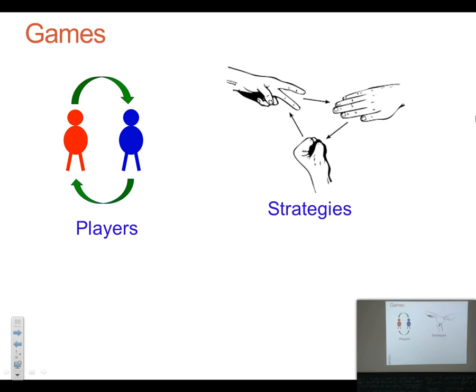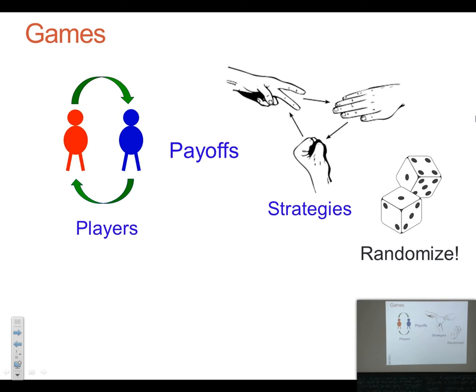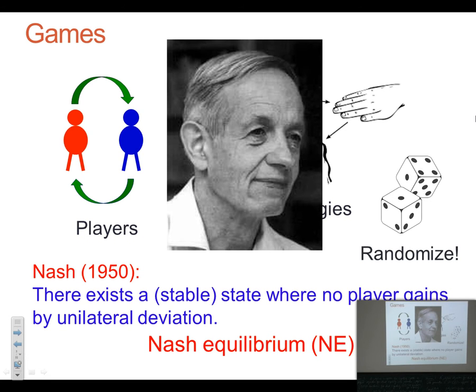they get some payoff. And it may happen that there is no single strategy which is best for a player. Like in the rock paper scissors game, there is no single strategy which is best for any player. So they are allowed to randomize among their strategies. And under randomization, Nash in 1950 proved a very beautiful theorem that there always exists a stable state where no player gains by unilateral deviation. And this state we call Nash Equilibrium.